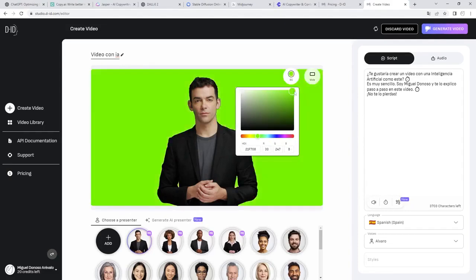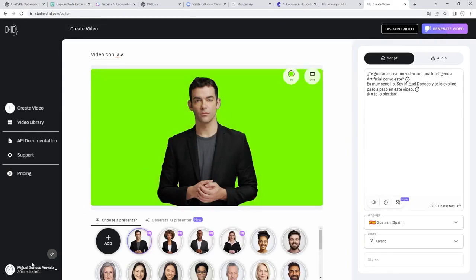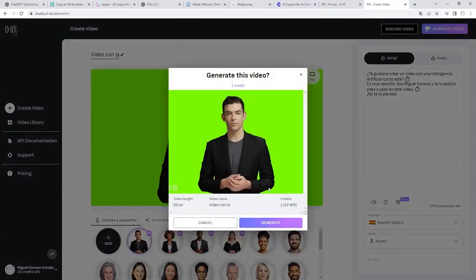Be careful, this is how we are going to generate the video. At the moment we generate the video, we will be charged for the credits. It's that simple, we don't have to do anything anymore. Right now I generate the video. Press generate video, and it begins to give the information about what it is going to cost us.